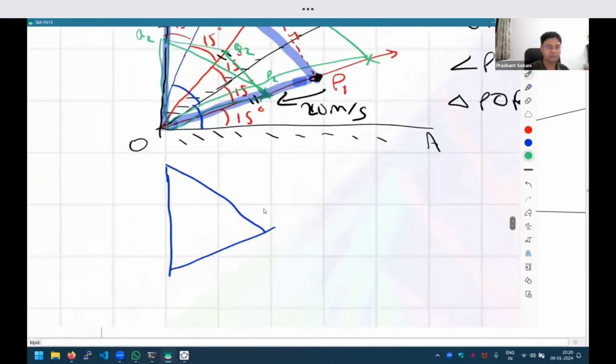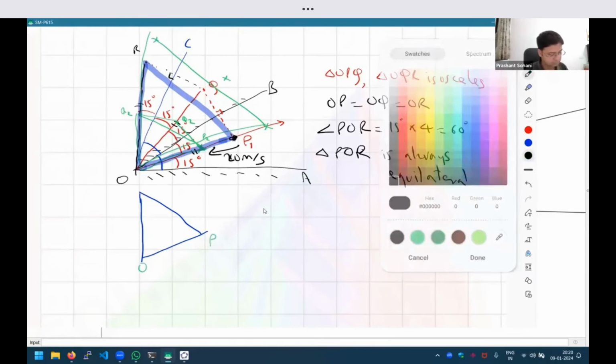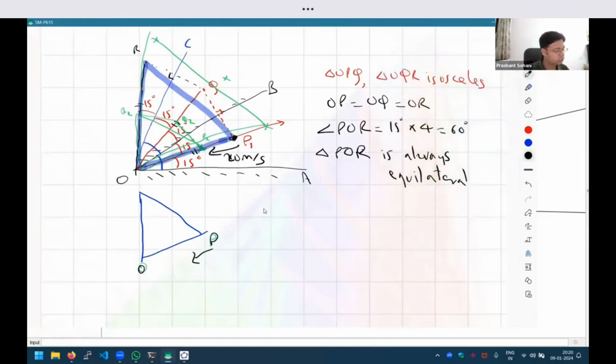If the triangle is always equilateral, and P is approaching O at 20 meters per second, then the size of this equilateral triangle is going to keep reducing at 20 meters per second. And if the size is reducing, all the sides will reduce at the same speed. It cannot happen that one side is reducing at 20 and another side at 30, because then the lengths will not match. So as P is reducing at 20, the distance PR is also reducing at the same speed.